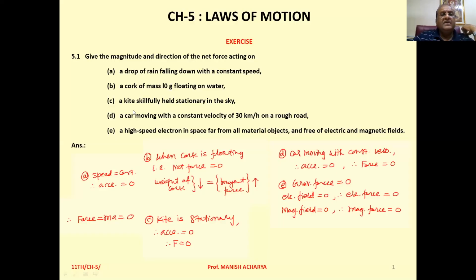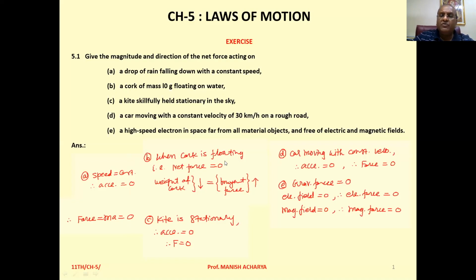Now see, a drop of rain falling downward with constant speed. If speed is constant, then acceleration is zero, and force, that is mass into acceleration, so that is zero. B, a cork of mass 10 gram floating on water.